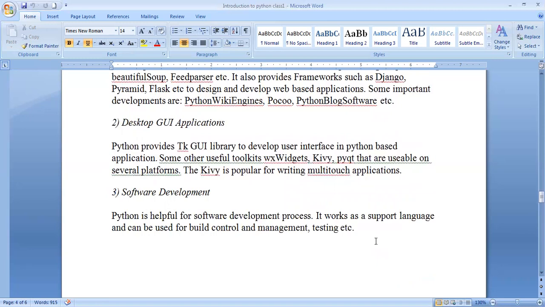Some development can be done by the development team, and it also works as a support language, and it can be used for build, control and management testing. Take one example. Suppose you go to a software company, the manager will give you certain instructions. The manager will give certain requirements, and you need to understand and analyze the requirements, and implement the code.